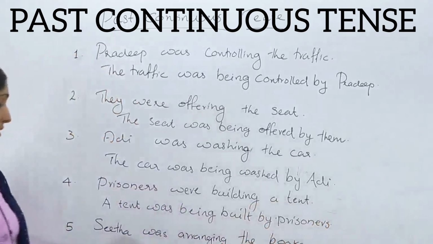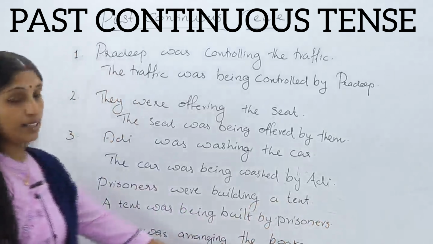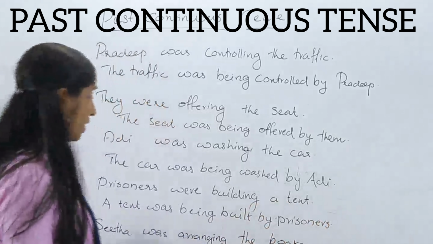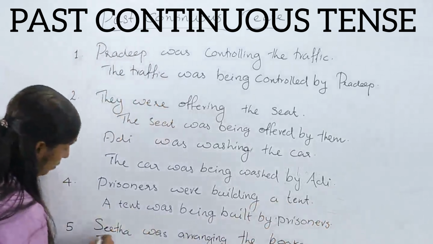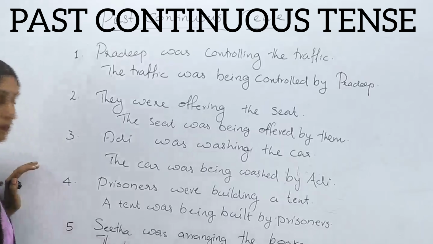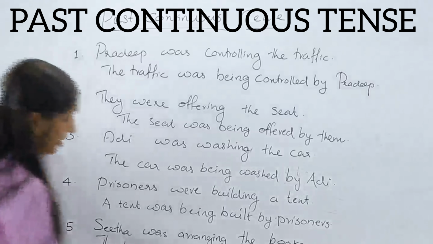The last question. Sita was arranging the books. Sita was arranging the books. How do we change? The books. What is the auxiliary? Very good. Were.